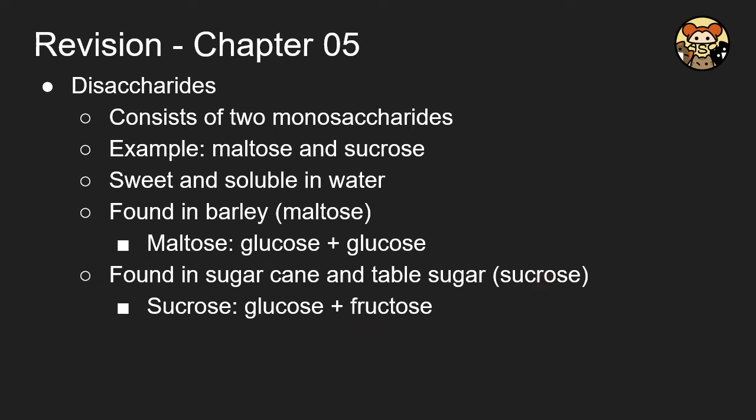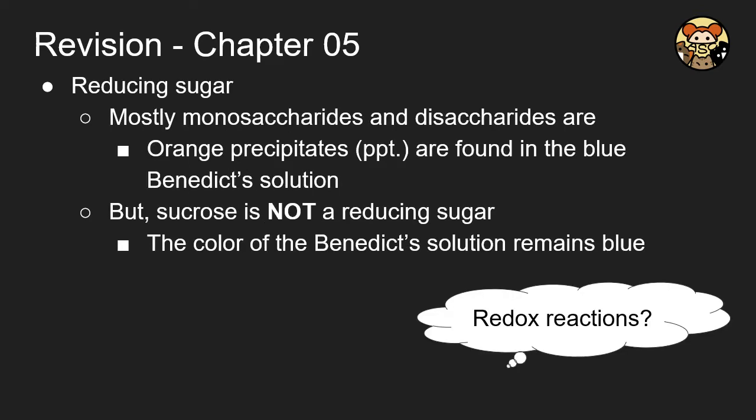Okay, the constituents are important because it is a common critical learning point for most students in DSE. And most monosaccharides and disaccharides are called reducing sugars because they can form orange precipitate when they are tested with Benedict solution. However, this exception is very important. Sucrose is not a reducing sugar because it has a negative result in Benedict solution.